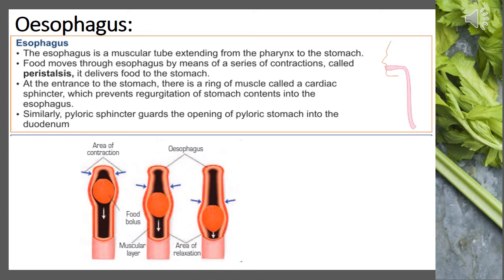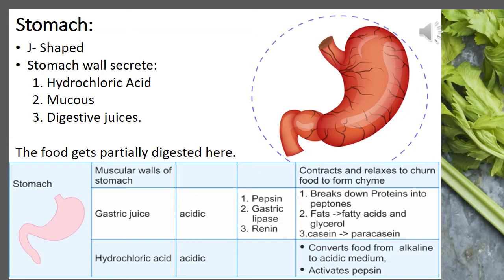So digestion of food does not take place in the esophagus, but the food from the mouth, with the help of the tongue, is being pushed into the stomach. So from the esophagus, the food is being pushed into the stomach now.